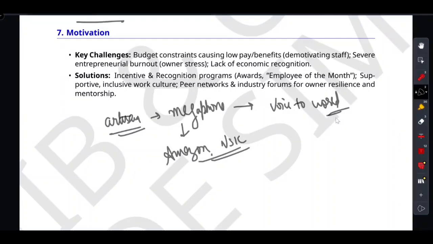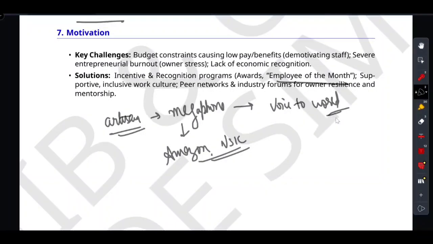And motivation, right? Every fire needs oxygen to keep burning. Money is part of it, but when budgets are tight, you keep the spark alive through human connection. For workers, it is low cost, high impact recognition like employee of the month and a supportive culture. For the owner, it is a peer network and industry forum, a community where they can talk to each other, recharge, and get mentorship so that they don't burn out. I hope this is crystal clear. So remember the megaphone for getting heard in the market and the spark for keeping the team and owner driven. This solution will flow naturally on your scratch pad.